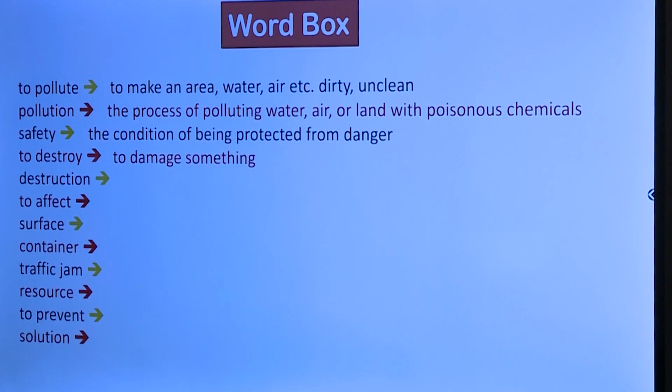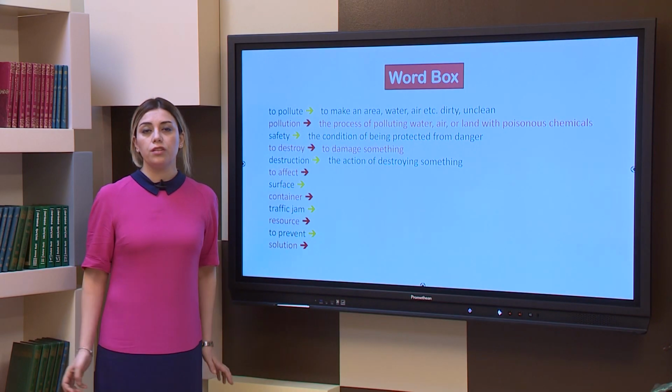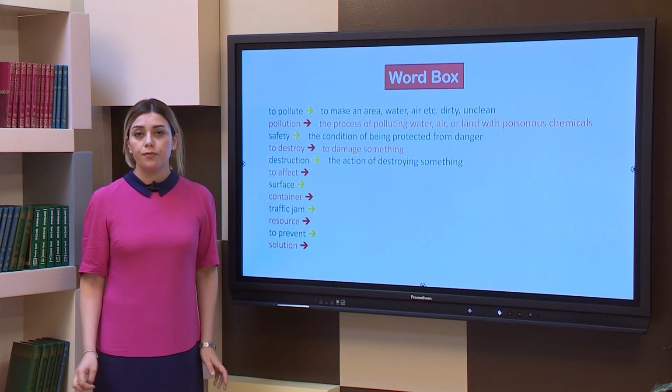The noun version of this word is destruction. It is the action of destroying something. So destruction of the forest is harmful, is bad.